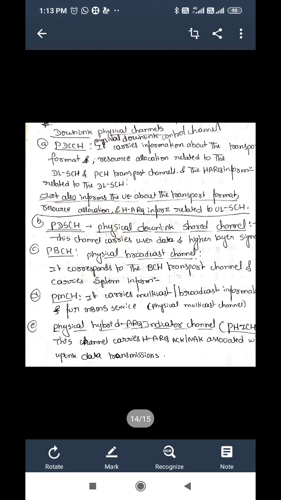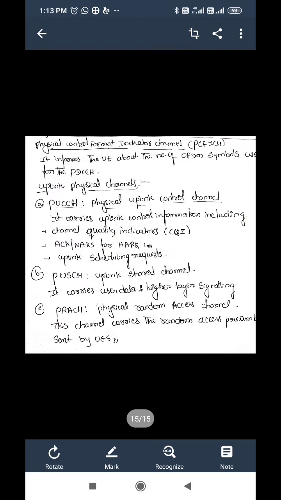Next, PHICH, the physical hybrid ARQ indicator channel. This channel carries HARQ acknowledgement and negative acknowledgement associated with uplink data transmission. Next is physical control format indicator channel. It informs the UV about the number of OFDM symbols used for the PDCCH. These all are downlink physical channels.